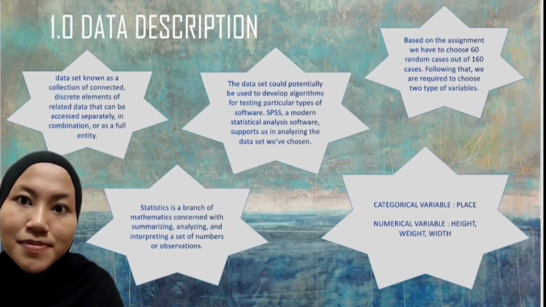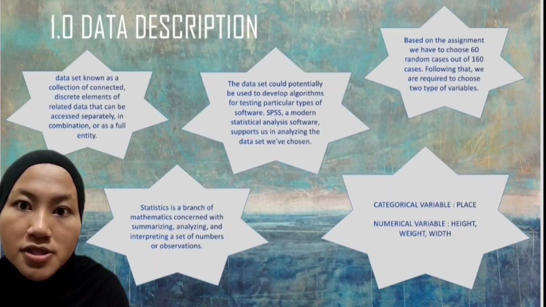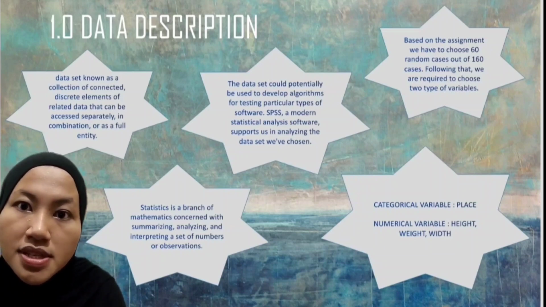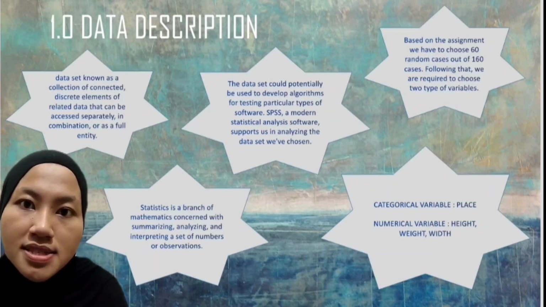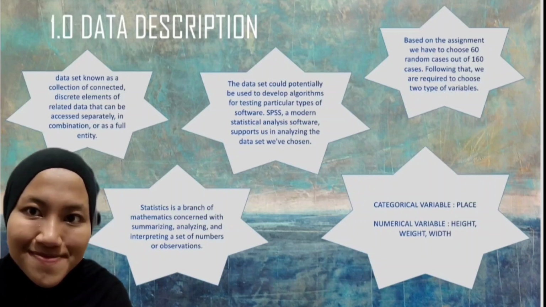The data set could potentially be used to develop algorithms for testing particular types of software. SPSS, a modern statistical analysis software, supports us in analyzing the data set we've chosen.